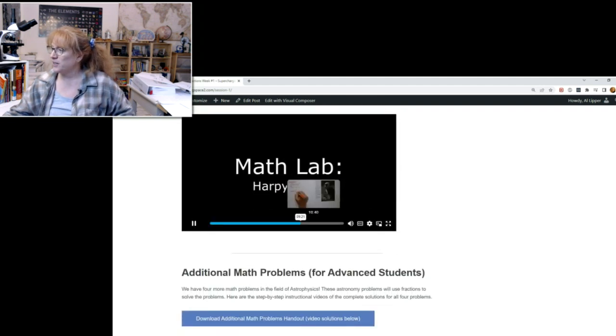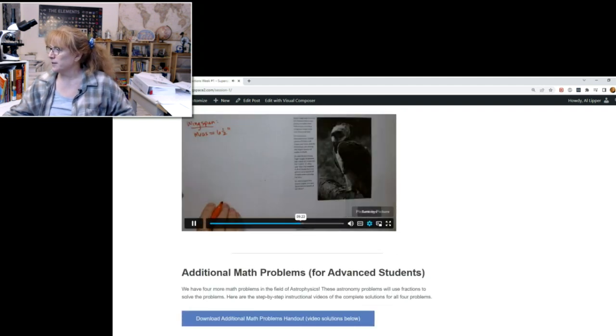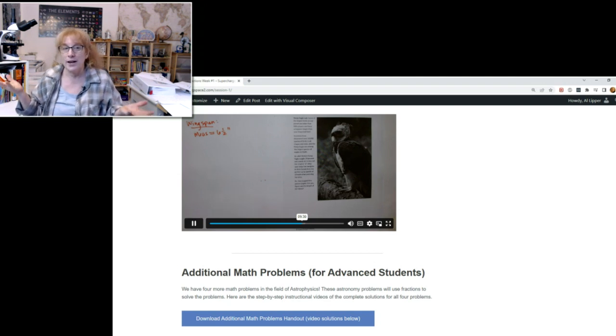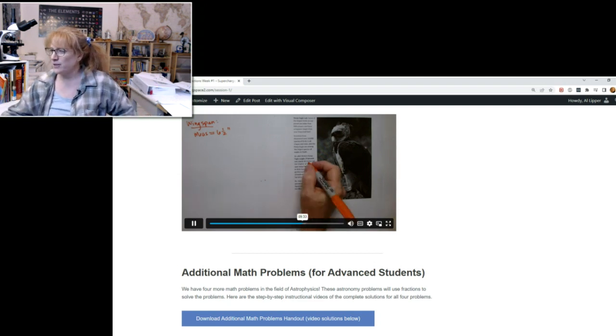And then there's a harpy eagle one. This one's a little trickier. Now if you measure, because you didn't get the whole eagle in the shot, how do you do that if you don't have the whole animal? So that one's a little trickier.